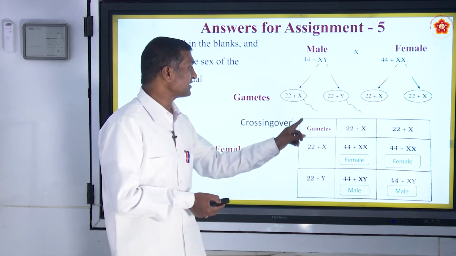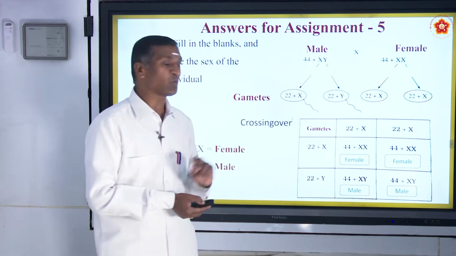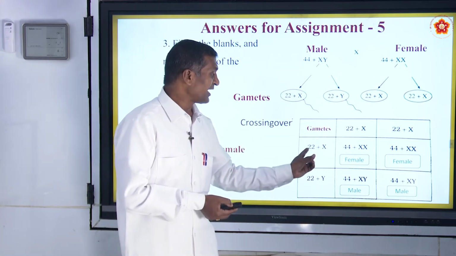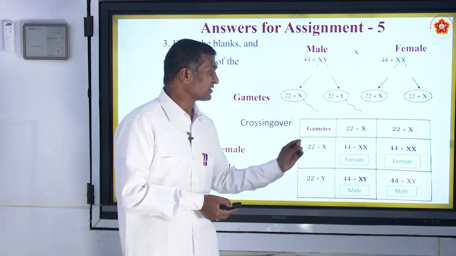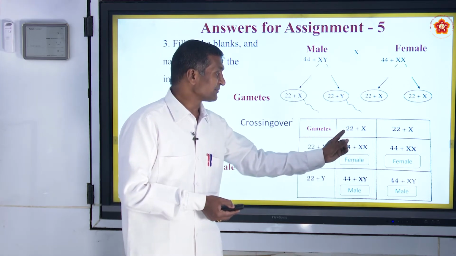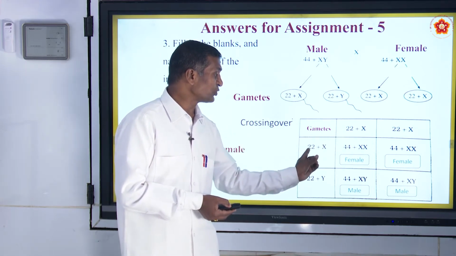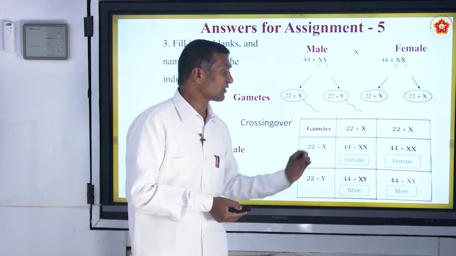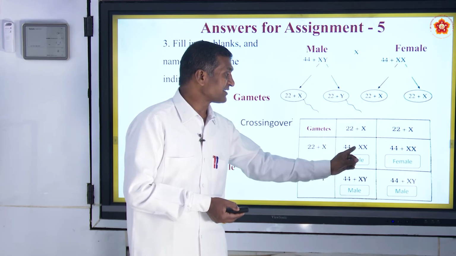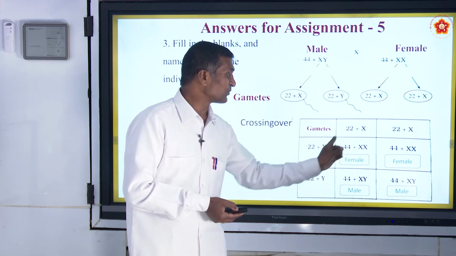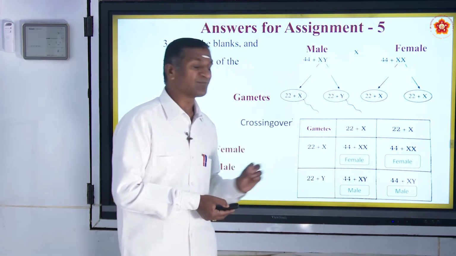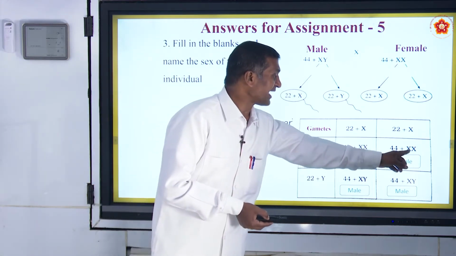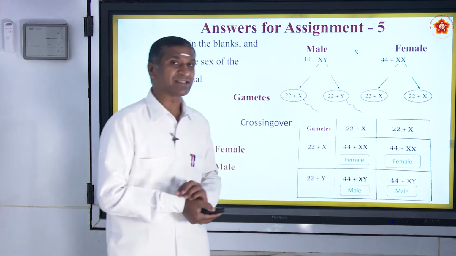Now those gametes fuse. If the 22 plus X of the male fuses with the 22 plus X of the female, then we get XX, and the born child is female. Here again XX, the born child is female.